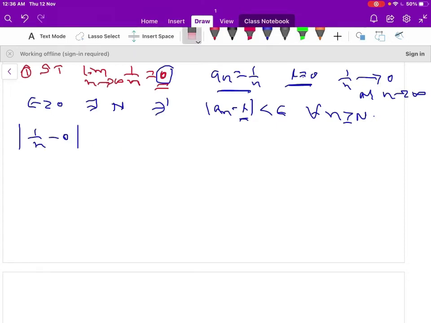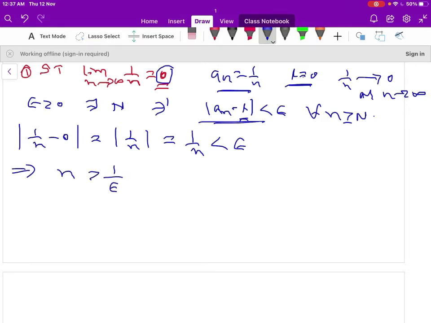Sorry, let us take aₙ is 1 by n and L is 0, so that can be written as 1 by n. Since n is a positive integer, we can remove the mod here, that is 1 by n. So this 1 by n is less than epsilon through the definition. So this implies n is greater than 1 by epsilon.